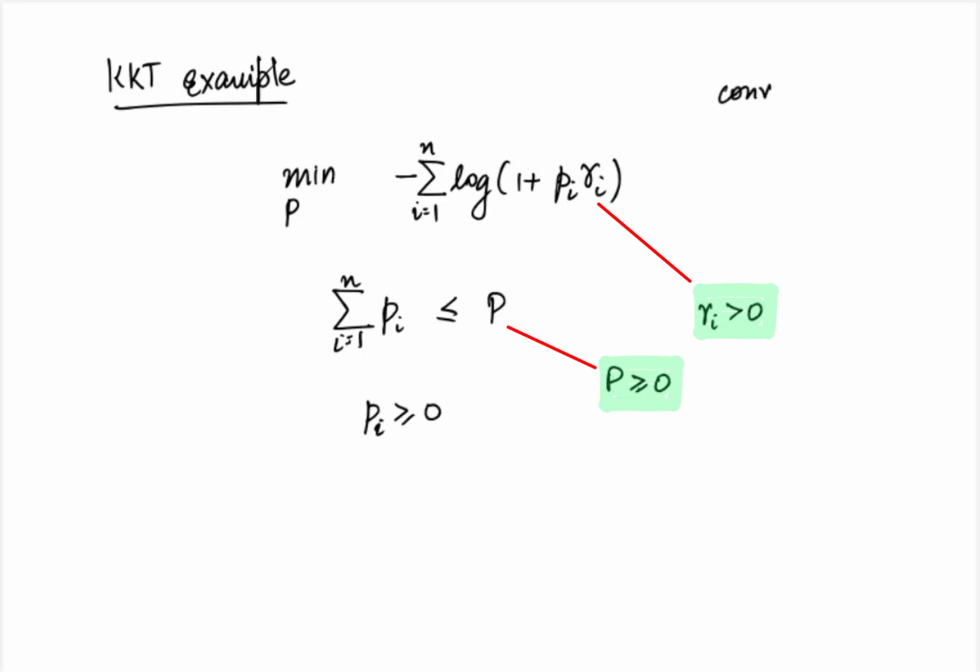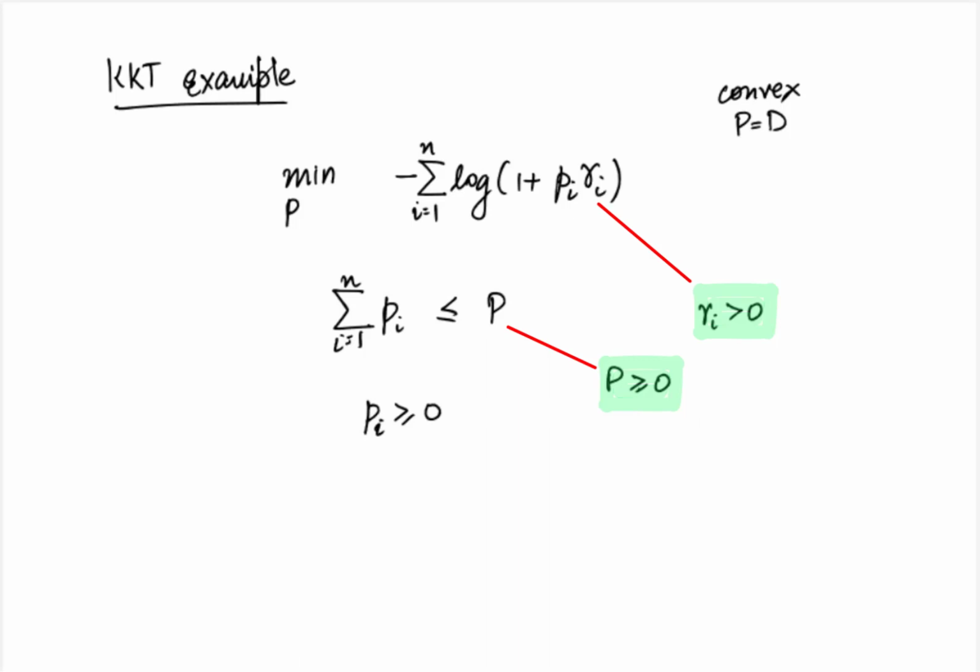First, observe that the problem is convex since the objective is convex and the constraints are all affine. So we do not need the Slater's constraint qualification and we can directly conclude that strong duality holds. Hence, there exists a primal dual optimum pair that satisfies the KKT conditions. In this case, instead of writing the dual problem, we will try to directly write down the KKT conditions.